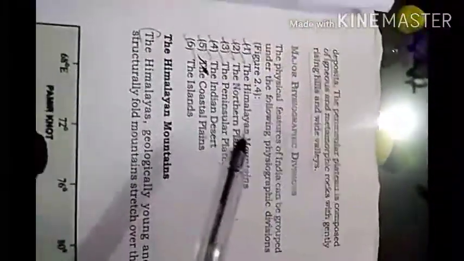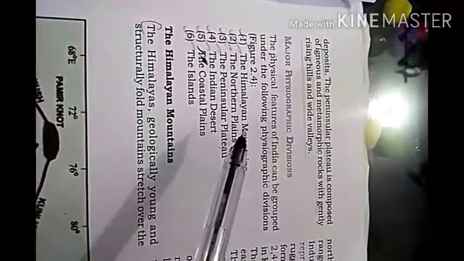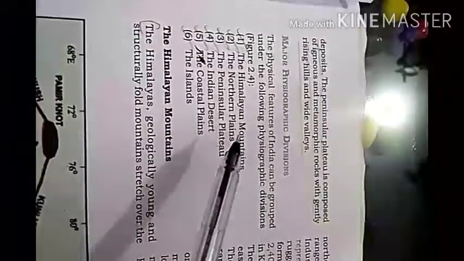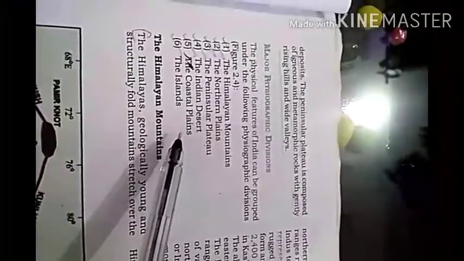Here you can see the physical features of India can be grouped under the different physiographic divisions. The first one is the Himalayan mountains, second the northern plains, third the peninsular plateau, fourth the Indian desert, fifth the coastal plains and the islands. I show you all these on map.